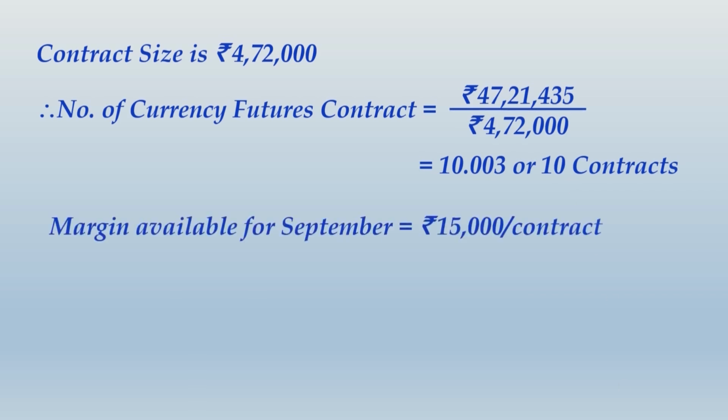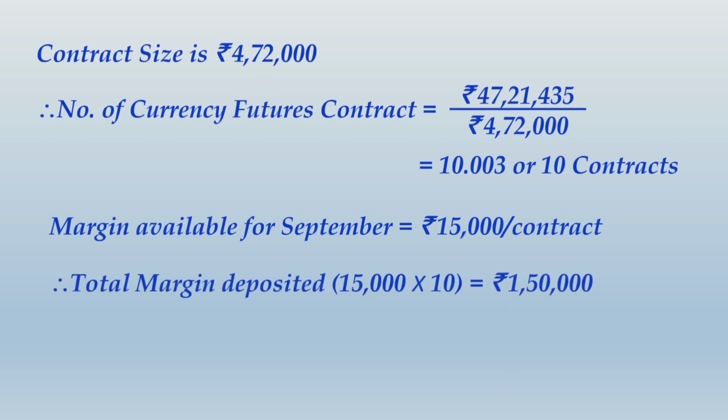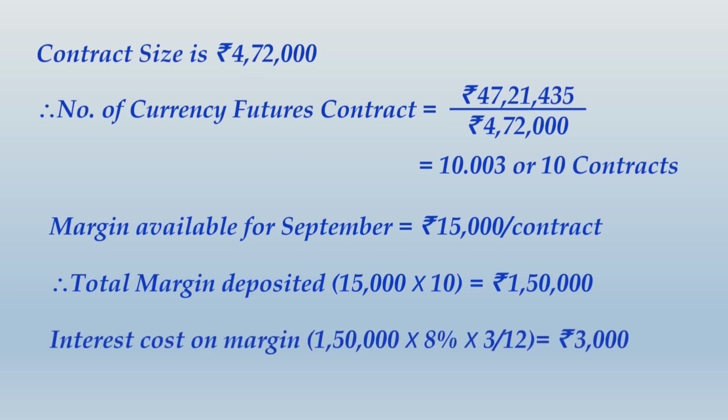Now the margin required to be deposited for the September contract is given as rupees 15,000, and we have planned to take 10 contracts. So obviously the total margin to be deposited will be rupees 1,50,000, and this amount will be arranged through local borrowings. The interest cost on the margin will be 1,50,000 into 8% into 3 by 12, and that is rupees 3,000. So friends, take note of this as well, and then we move ahead.